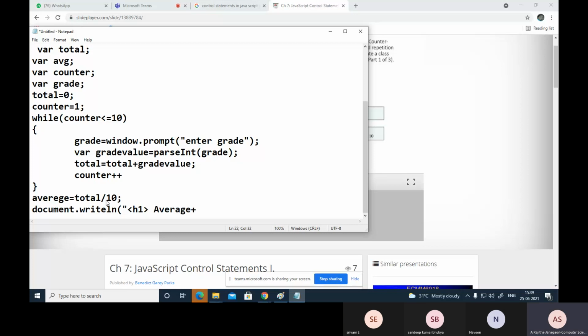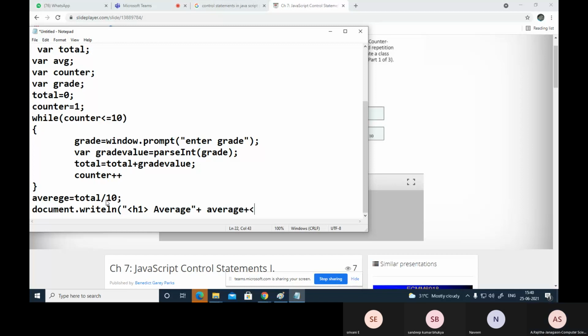Close this one. Now here some variable is there, and the variable is concatenated with the string. For that you use the concatenation operator plus. Now write down here average. Close this statement. Before closing this, again put this within the header tag.